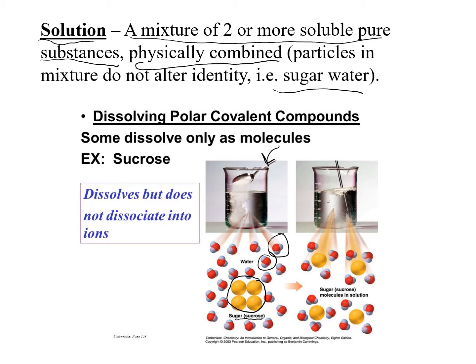And then when we mix the sugar into water, we know that it dissolves. And we can see at the molecular level, we still have our molecules of sugar, and we still have our molecules of water. So we did not alter the identity of our mixture by combining our two pure substances together.